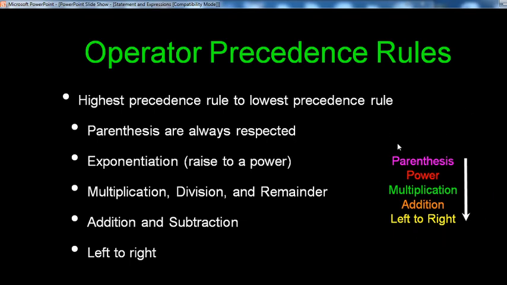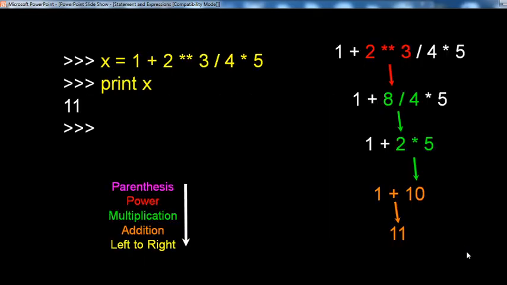How do the operator precedence rules work? First take the parentheses, then the power, then multiplication, addition, and left to right. See here, the same example: x equal to 1 plus 2 multiplied by 3 divided by 4 multiplied by 5. Print x. What is the x value? That is 11. See now your rule: parentheses, power, multiplication, addition, left to right. First take the parentheses.